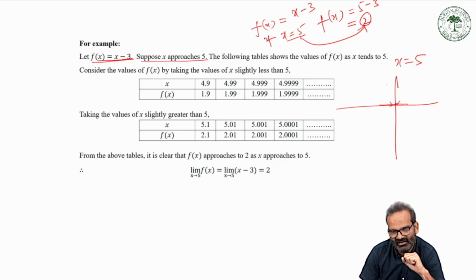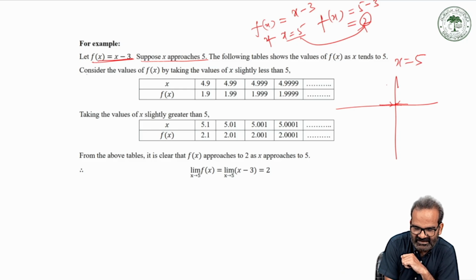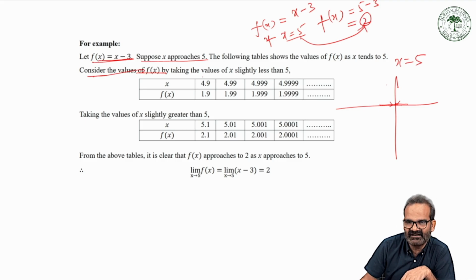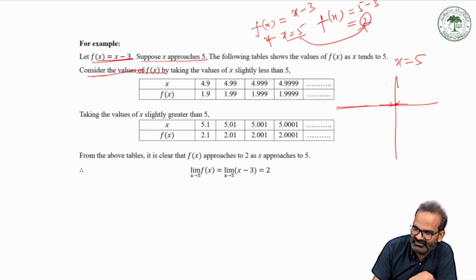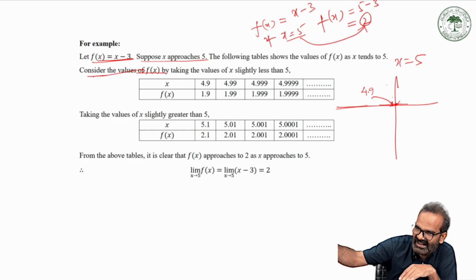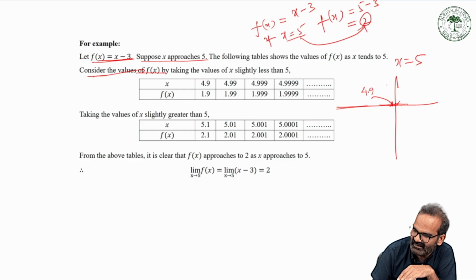Now, what is our objective? We will try to achieve the same value using the concept of the limit. Let us consider the values of f(x) by taking the values of x slightly less than 5. Slightly less than 5 means, this is the point 5, all the values at the left will be less than 5. We are starting here from 4.9. For example, this is the point 4.9. After this, 4.99, then move further to 4.999. In this way, we can move as near as we can to the point x equals 5.